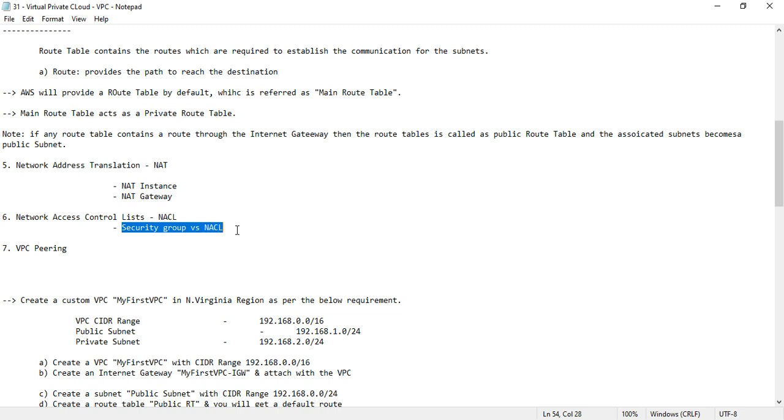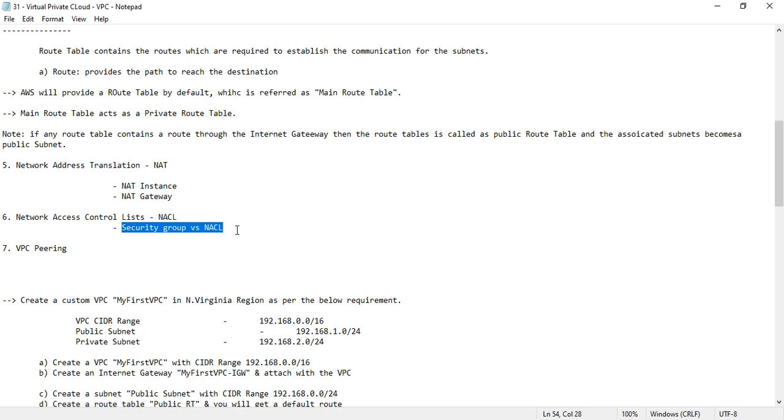Once the traffic is allowed inbound, the security group automatically allows the outbound traffic as well, which means it is a stateful firewall. Once the traffic has been allowed, it goes back out along the same path. But with NACL, we need to create both rules. If I create the incoming rule, at the same time I need to create the outgoing rule, otherwise it won't work, because it is a stateless firewall. It will allow or deny traffic based on the rules I have defined.